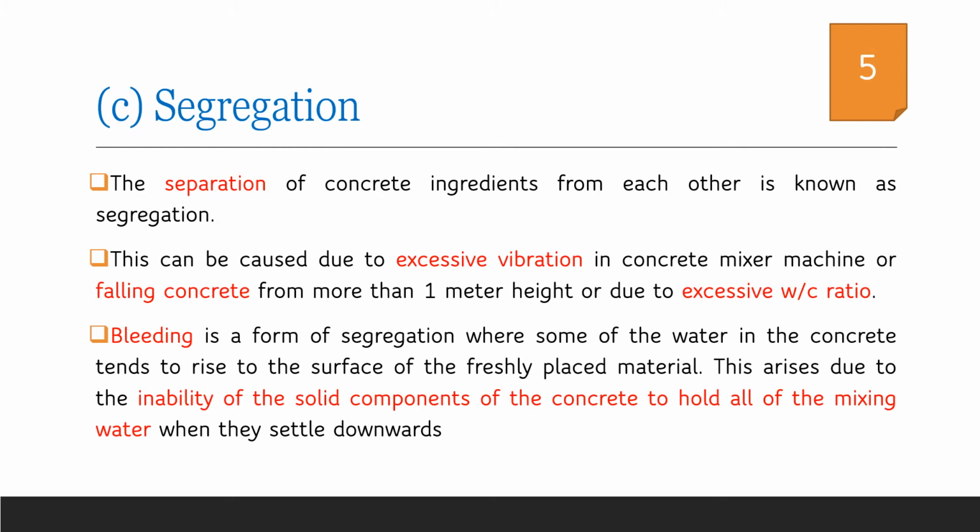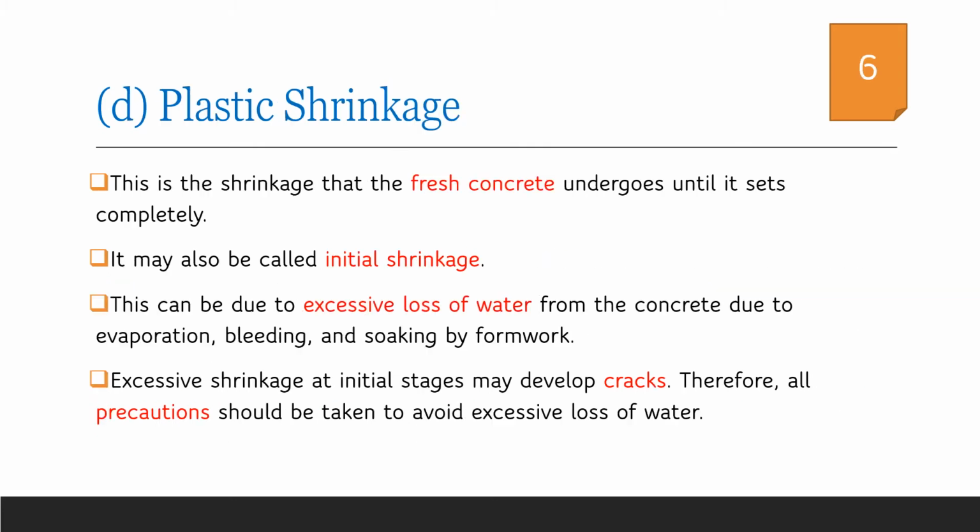Bleeding can be a type of segregation in which water gets separated from the mix. It is due to the inability of the solid components of concrete to hold all the mixing water. As a result, water moves out and the solid particles settle.